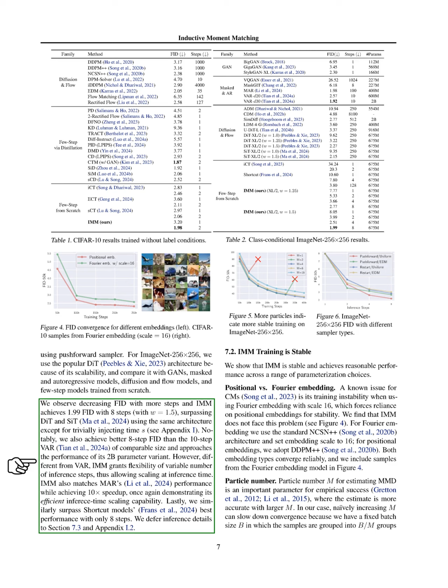We notice that FID decreases with more steps, with IMM reaching 1.99 FID using 8 steps, which outperforms DiT and CIT with the same architecture, except for a minor adjustment in time injection. Impressively, we achieve better 8-step FID than the 10-step VAR of similar size, nearing the performance of its larger variant. Unlike VAR, IMM allows for a flexible number of inference steps, enhancing scalability during inference.